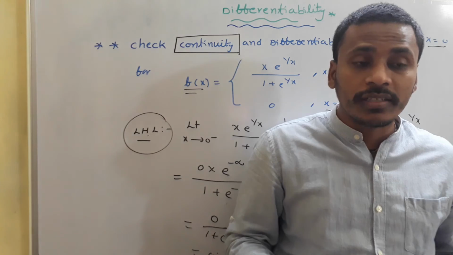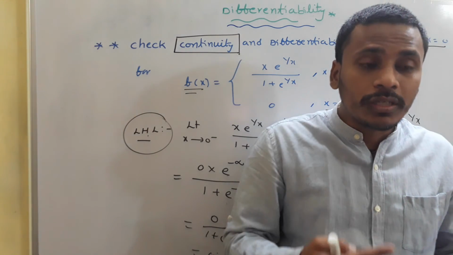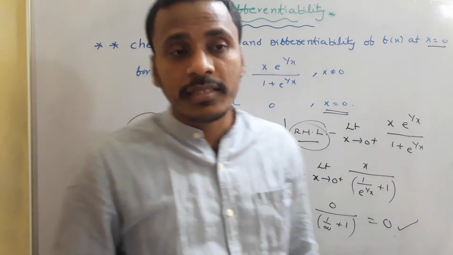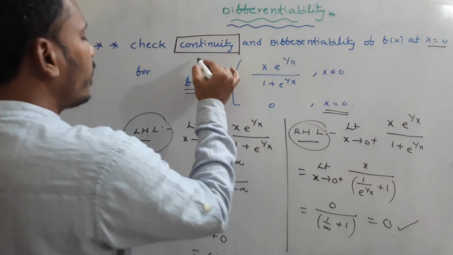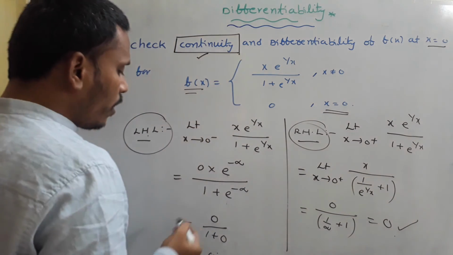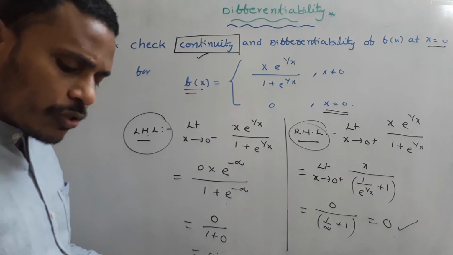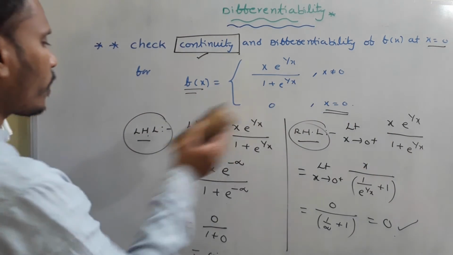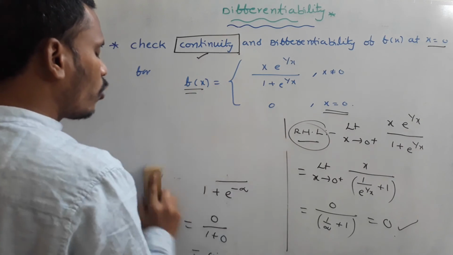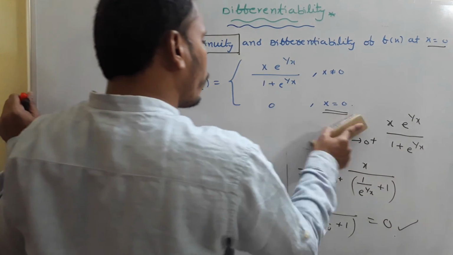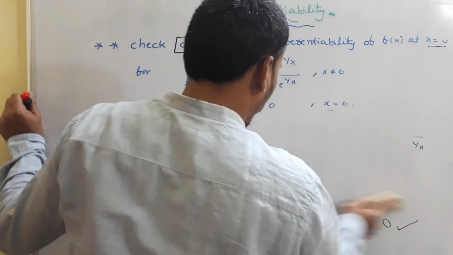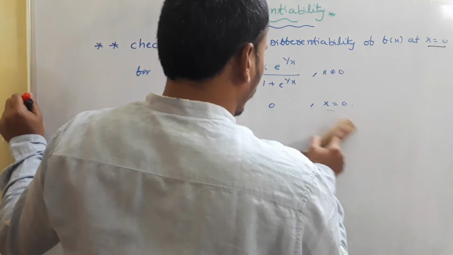And now what's the next step? Now we need to check the differentiability at the same point. Okay, first thing is clear that the function is continuous because left limit, right limit and function value are same. Now what to say about differentiability? I am just erasing this to calculate left hand derivative, right hand derivative for this function at x is equals to 0.